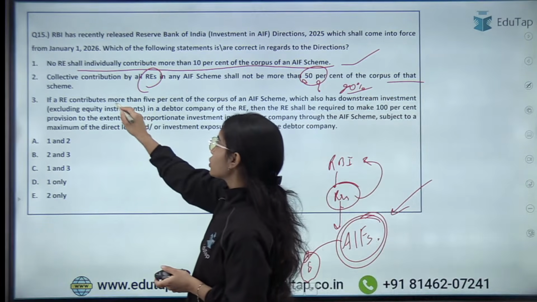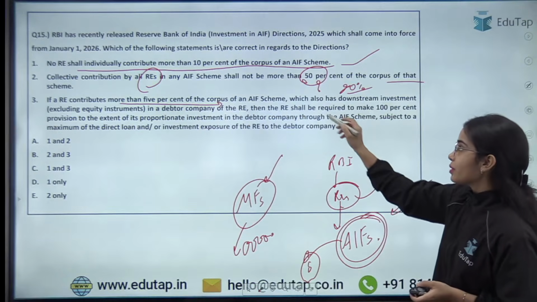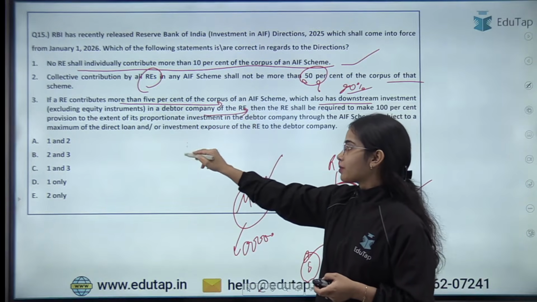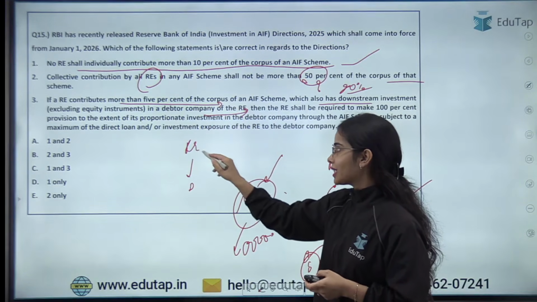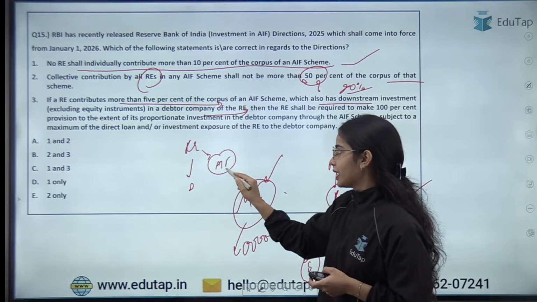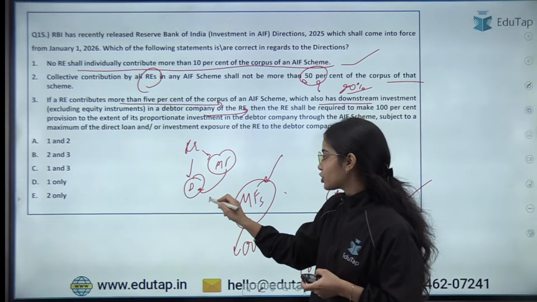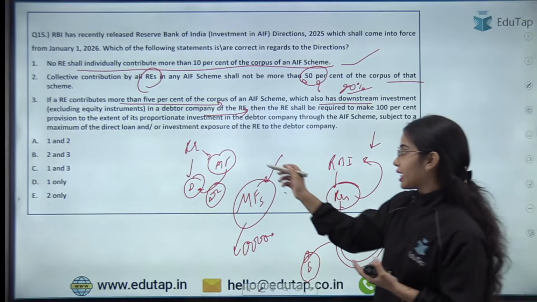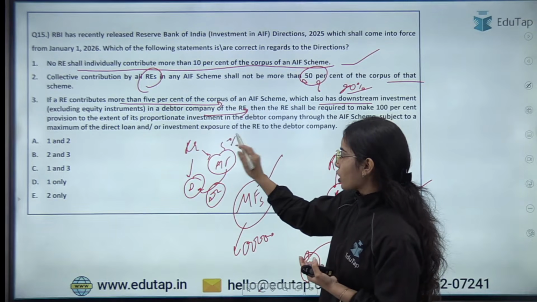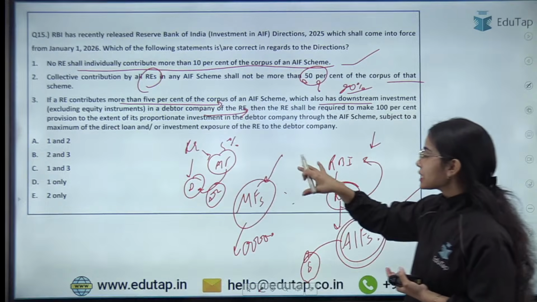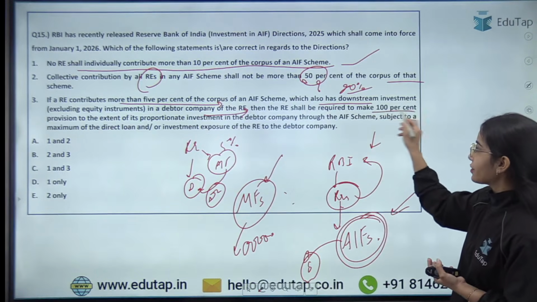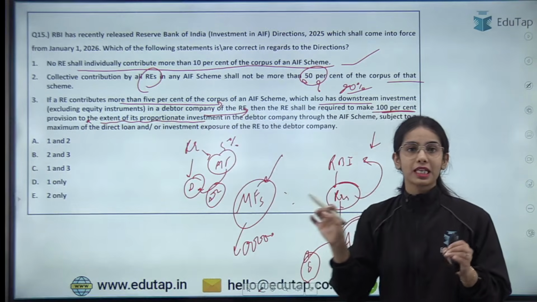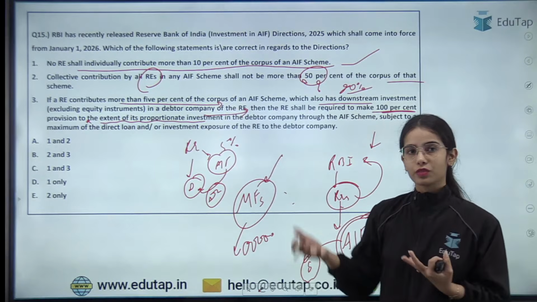If a regulated entity contributes more than 5% of the corpus of an AIF scheme, which also has a downstream investment in a debtor company of the regulated entity, that means the regulated entity has a debtor company and is investing in the AIF, which invests in this debtor company through debt instruments, then this is a downstream investment. In this case, 100% of the provision has to be kept to the extent of its proportionate investment that is happening in the debtor company through the AIF. So this is also correct.